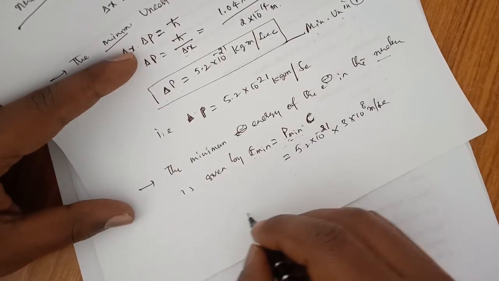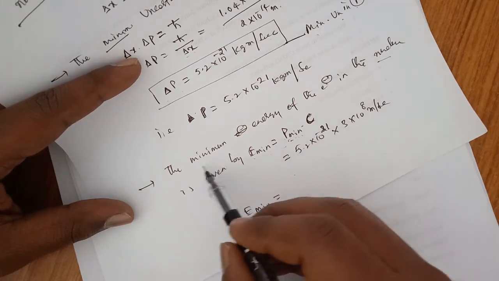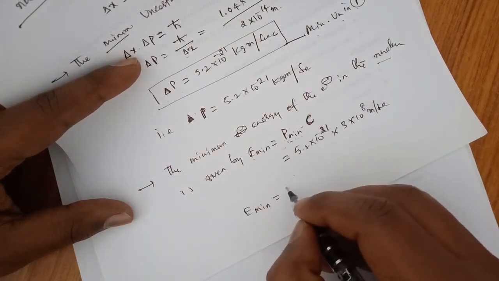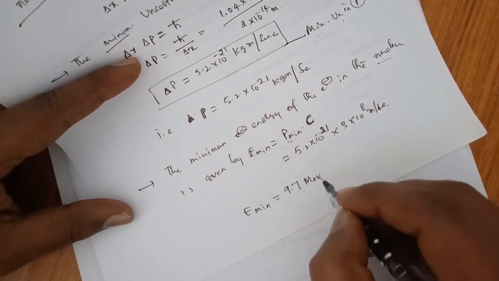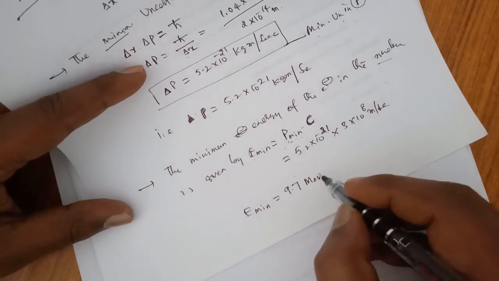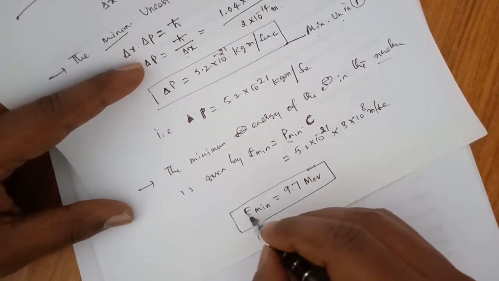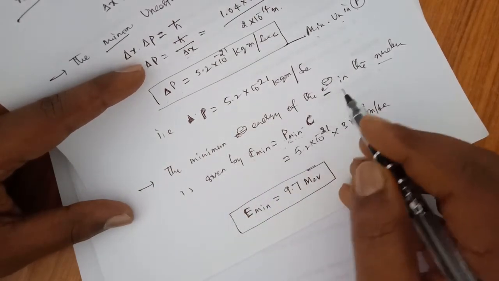After doing this, we get E minimum, the minimum energy of the electron, equal to 9.7 million electron volts, or mega electron volts.